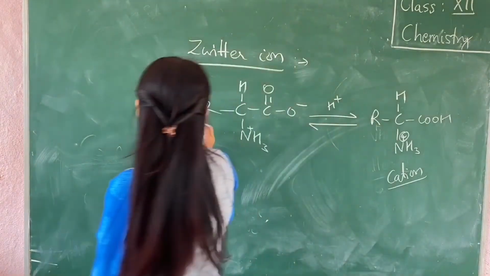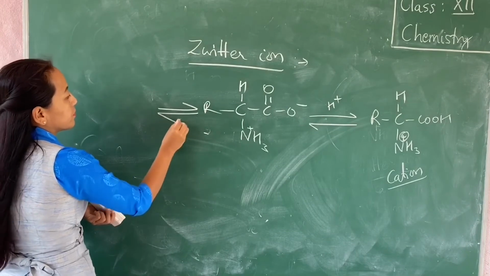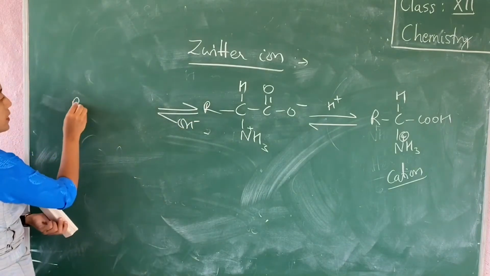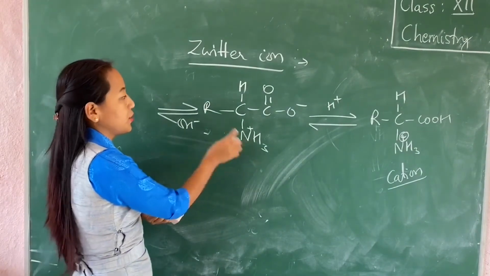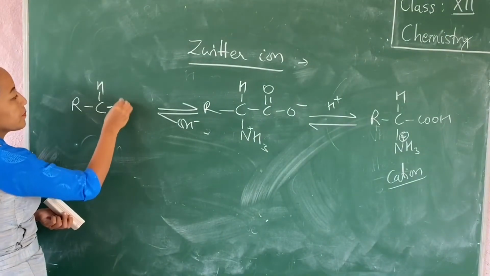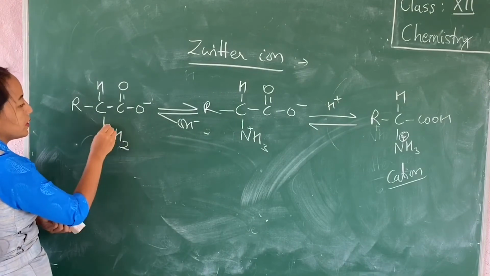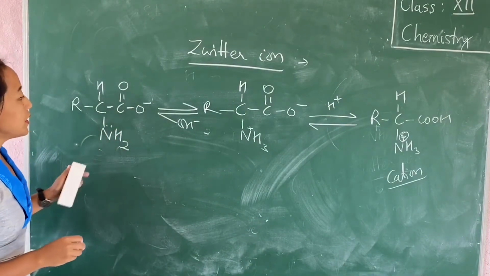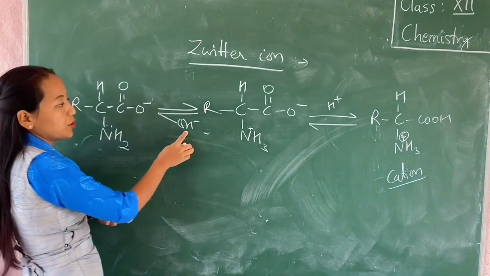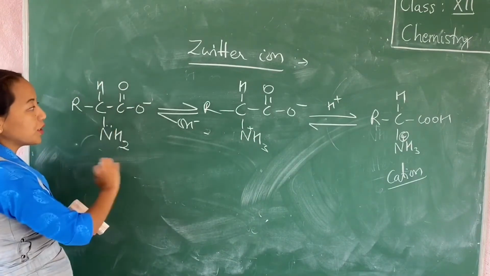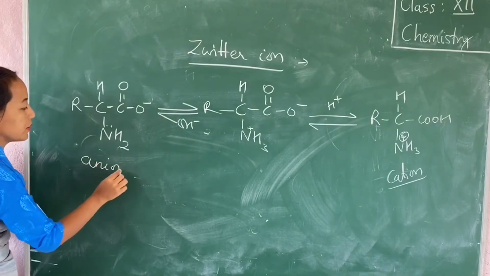but when you react it with the base, what happens is this OH minus will pick up H plus from the NH3 and it forms O minus, and then you have NH2. Now it is with the lone pair of electrons. Now you can see that this positive charge is neutralized by donating H plus to this OH minus, and you get a molecule which consists only of the negative charge. Therefore, an anion is formed.